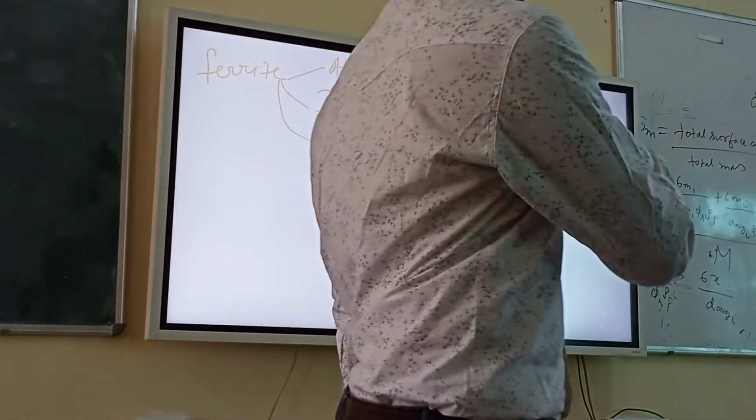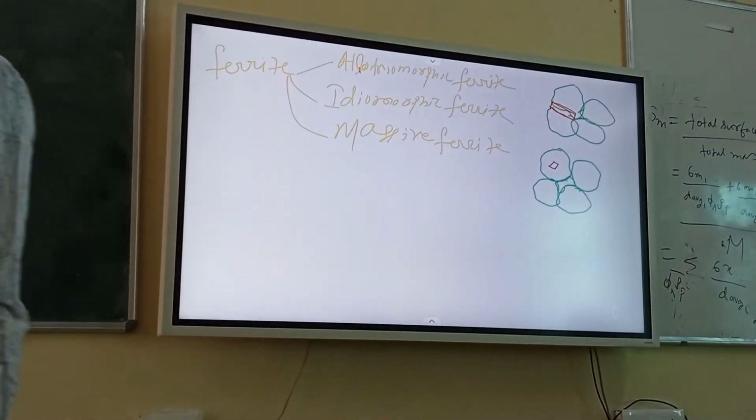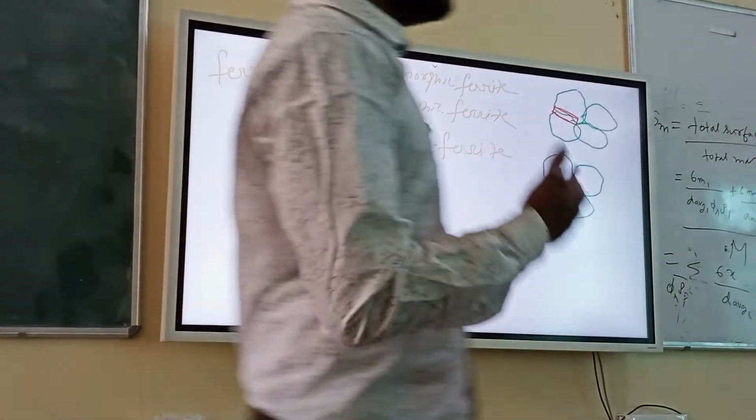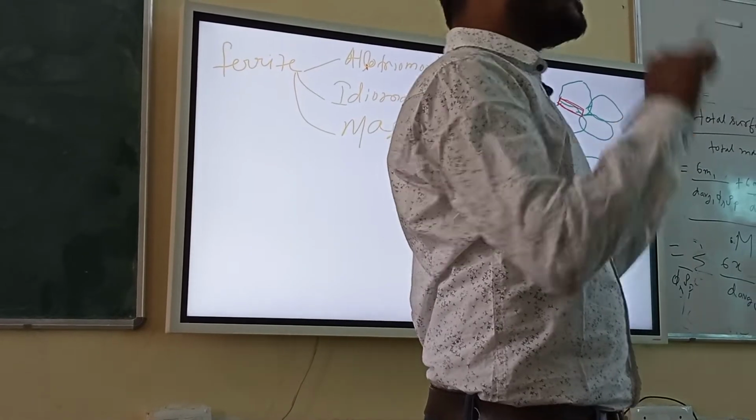First one is the allotriomorphic ferrite and second one is the idiomorphic. What is the difference? Can you tell me what is the difference between these? One is forming along the grain boundary, like a plate kind of thing forming along the grain boundary.